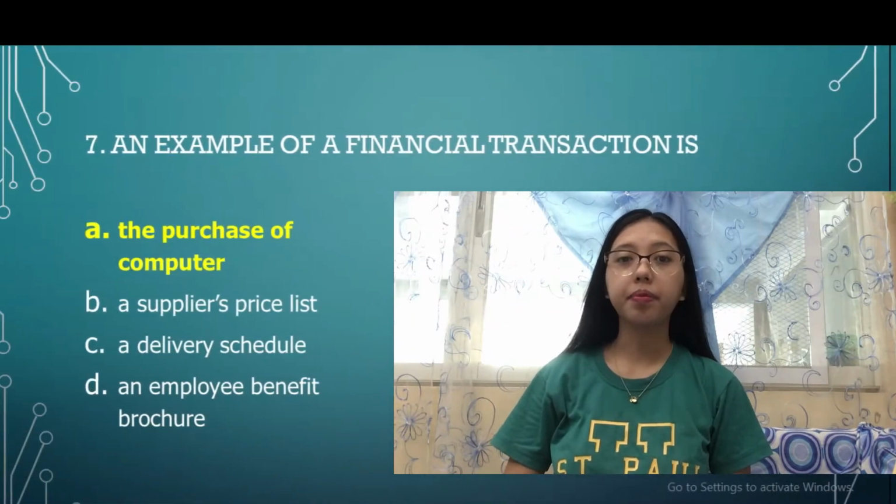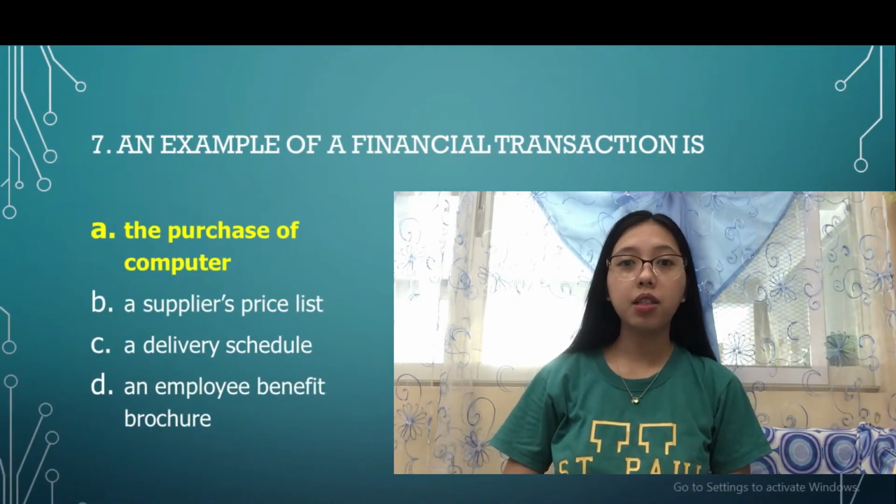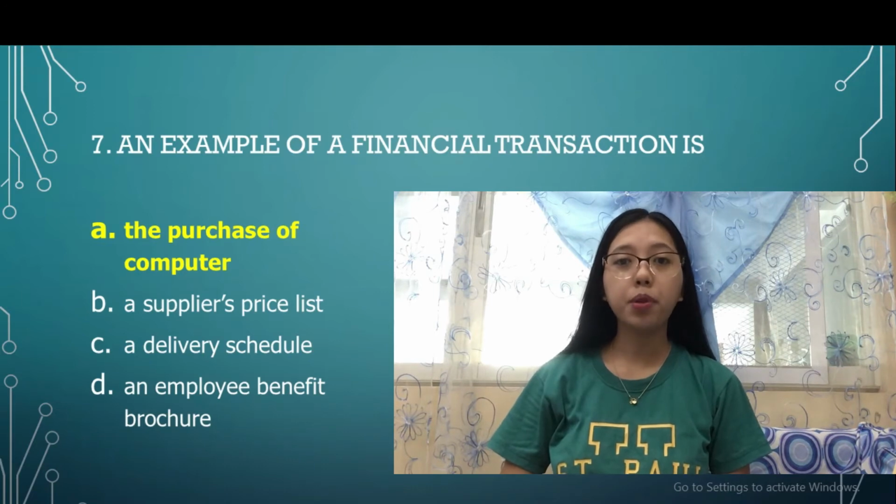Number 7. An example of a financial transaction is: A. The purchase of a computer, B. A supplier's price list, C. A delivery schedule, D. An employee benefit brochure.